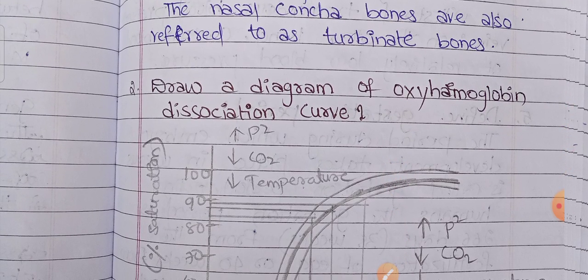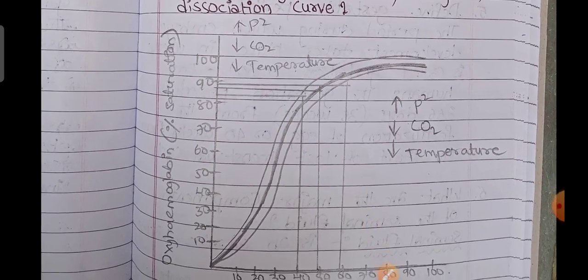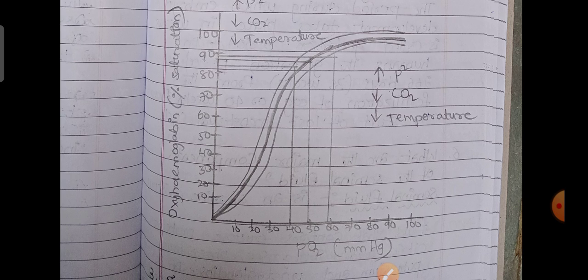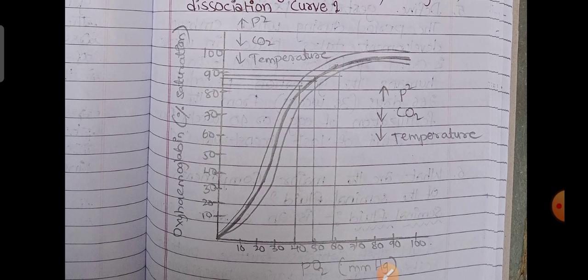Draw a diagram of the oxyhemoglobin dissociation curve. This is the diagram of the oxyhemoglobin curve. See here, oxyhemoglobin saturation 10, 20, 30, 40, 50, 60, 70, 80, 90, 100. With increasing PO2 in mm of Hg, and carbon dioxide decreasing, temperature also decreasing. This is the curve.